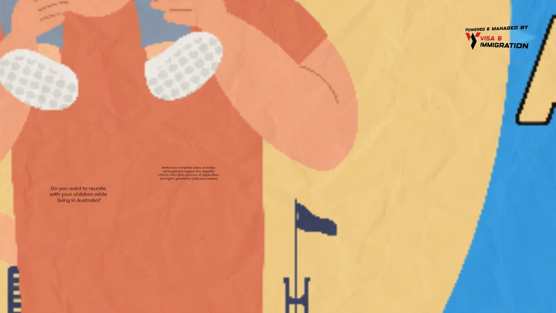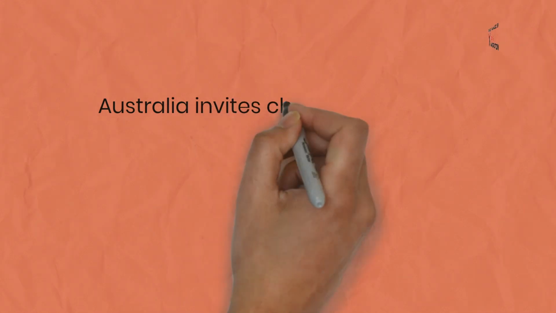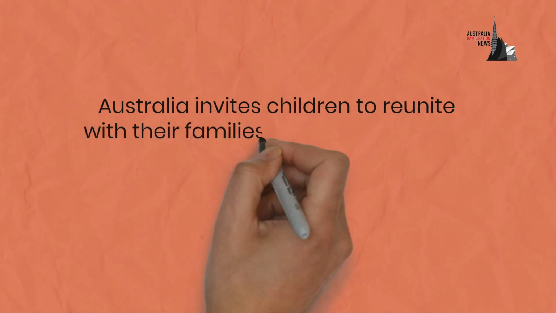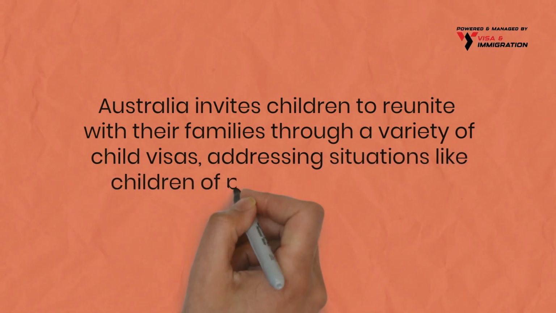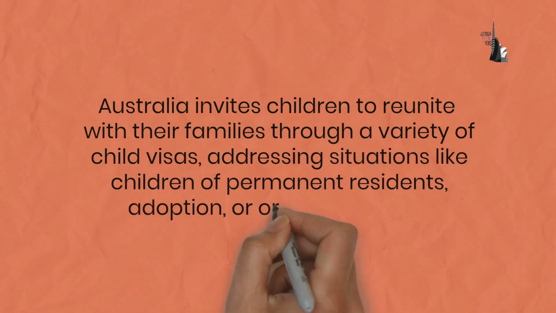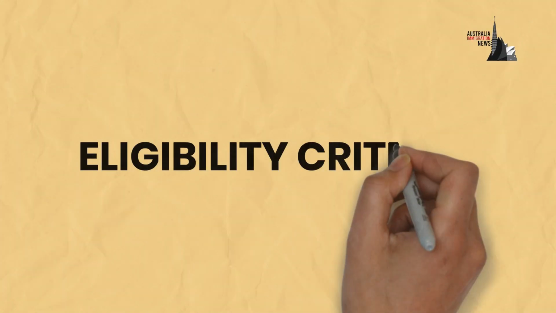Let's start our video with good news for Australian immigrants. Australia invites children to reunite with their families through a variety of child visas, addressing situations like children of permanent residents, adoption, or orphan relatives. Let's look at the eligibility criteria.